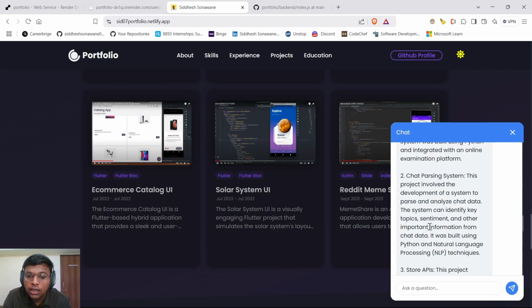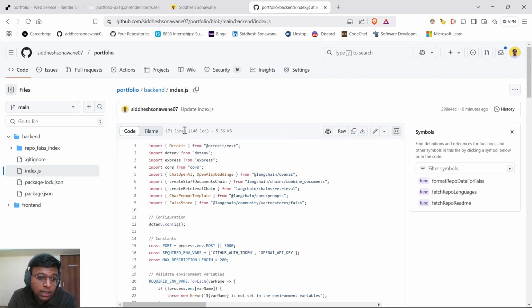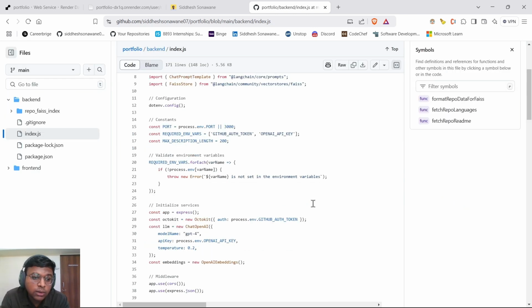Yeah. So now I will show you my backend. So this is the backend. Yeah, the dependencies which are required. Then there is the .env in which I have two variables. One is the OpenAI API key and the second one is the GitHub API key, which is used to access my repositories information.